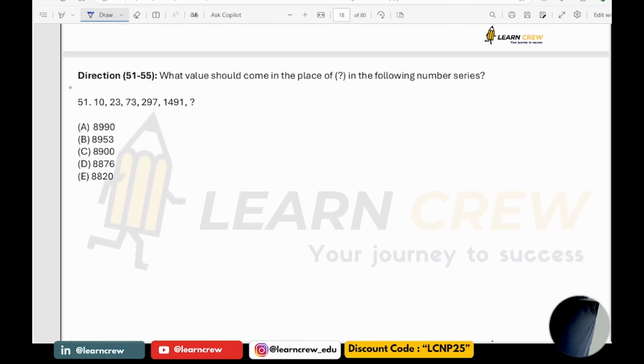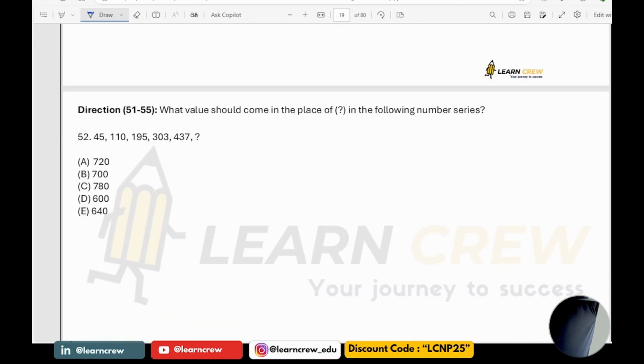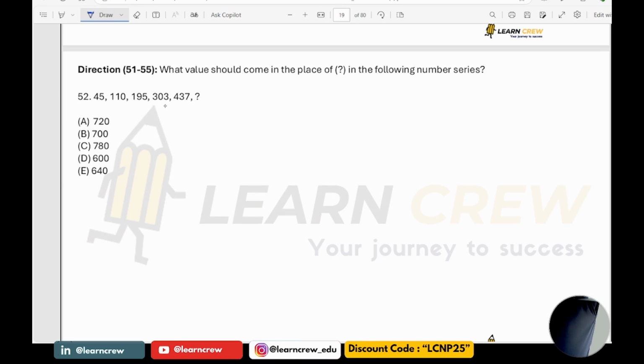Next, 51. 10, 23, 73. 10 into 2 plus 3 is 23. 23 into 3 plus 4... 73 into 4 plus 5, then into 5 plus 6, next into 6 plus 7. The answer must end with 3. So 8953.